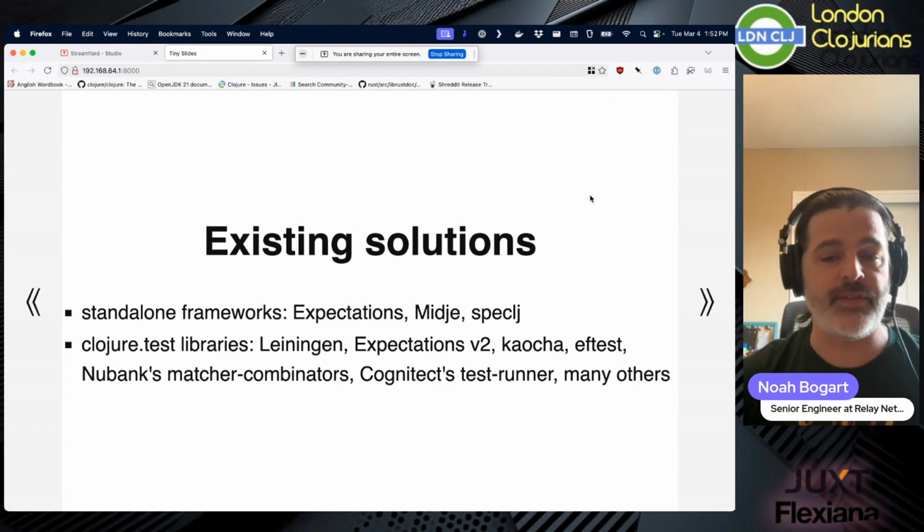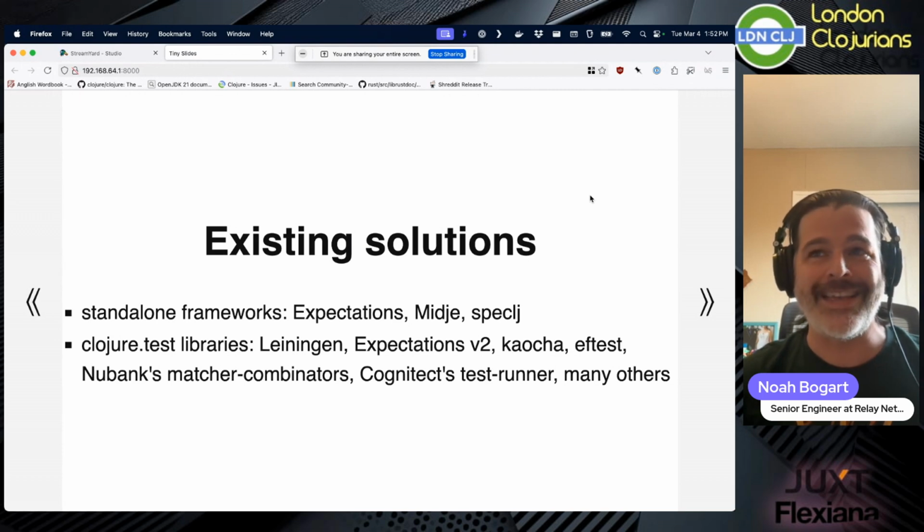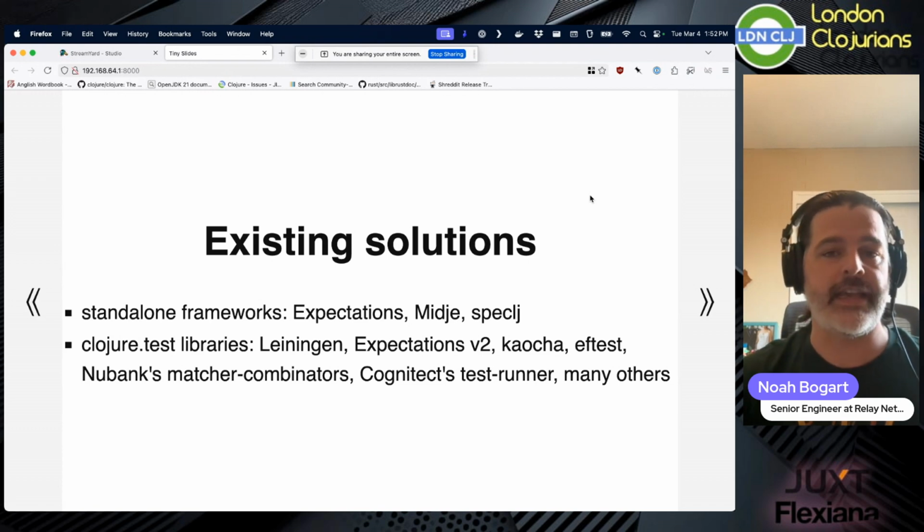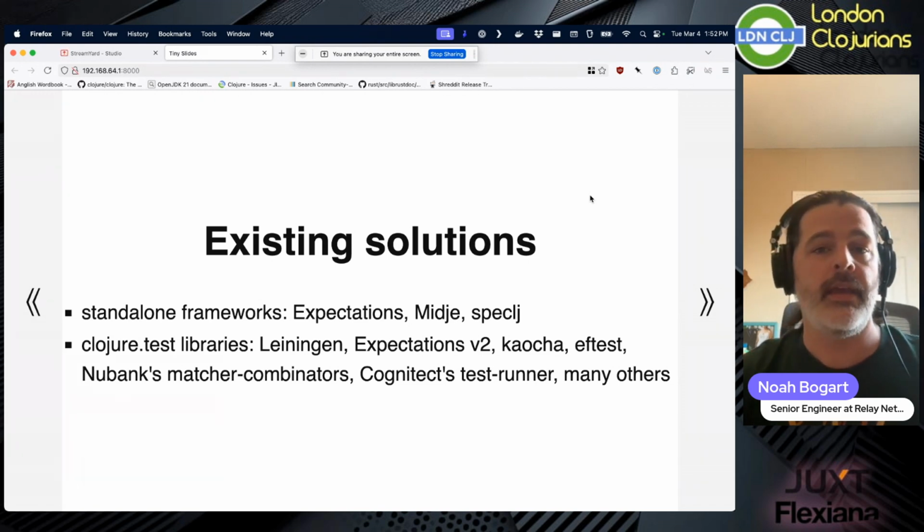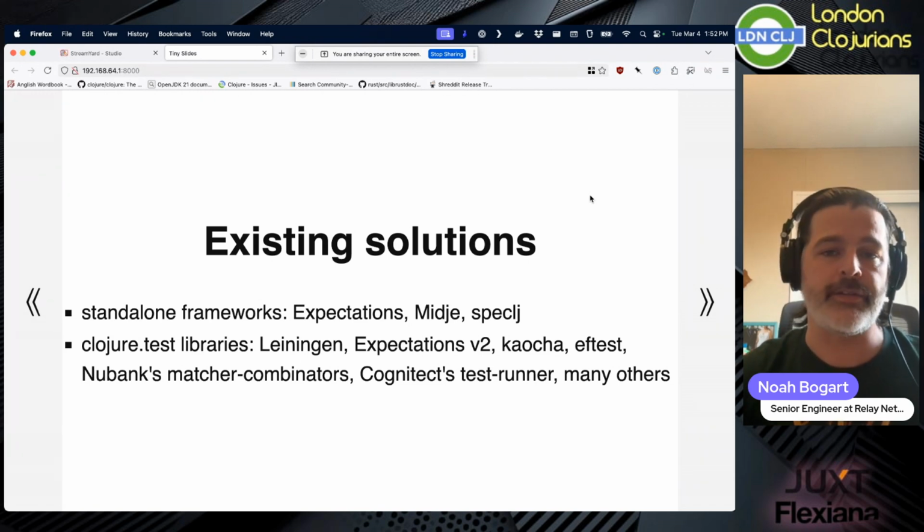There's Expectations v2, developed by Sean Corfield, which brings the expect macro into clojure.test and makes it work. So you can just say expect X, Y, and it'll do the equals or the comparison for you, submatching, etc.